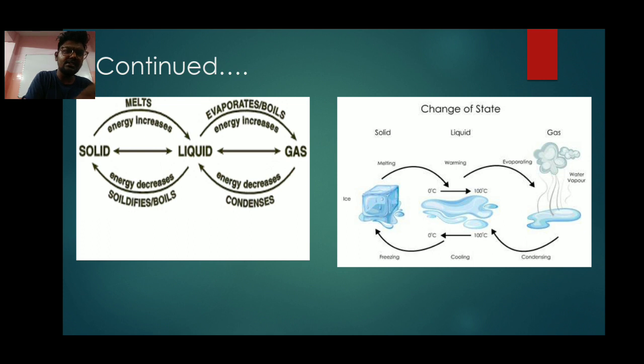On the other side you can see that the water is converted into a gas, which is called evaporation. That process is called the evaporating process. Now this gas is again converted into a liquid. How? The formation of a cloud is a gas, but it rains and comes down as water. This process is called the condensation process. Now the liquid is again turned into ice. This process is called the freezing process.